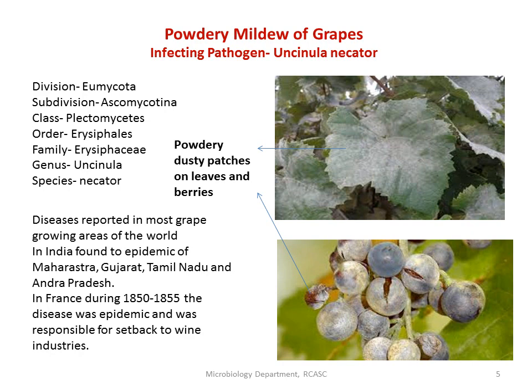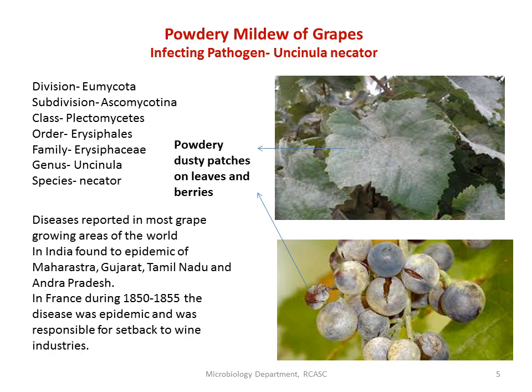Now, let us move on to the powdery mildew disease. Let us take the example of powdery mildew of grapes. The pathogen which causes this disease is Uncinula necator. This organism, as we all know, belongs to the division Eumycota, subdivision Ascomycotina, class Plectomycetes, order Erysiphales, family Erysiphaceae, and the genus we are studying is Uncinula, the species necator. This disease has spread all over the world wherever grapes are grown.